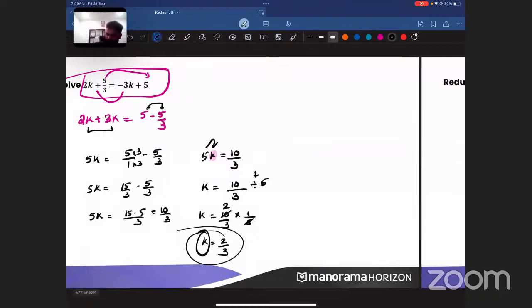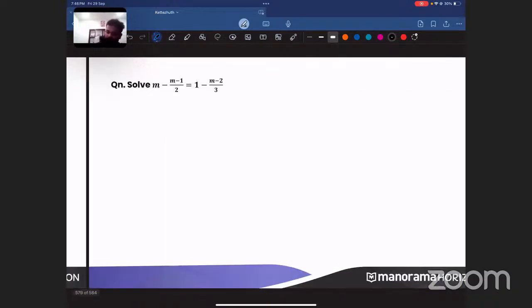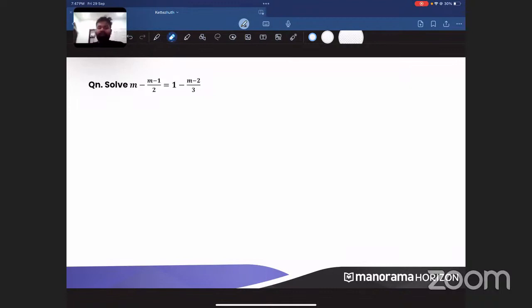Clear? So can we move on to the next one? Reducing equations to simpler form. For example, if you have a question like this, m minus 1 by 2 is equal to 1 minus m minus 2 by 3. This question has lots of terms. M is there, then m minus 1 by 2, then 1, then m minus 2 by 3. So there are multiple things in the single question.